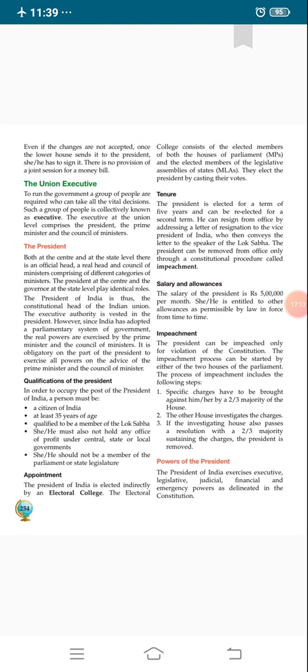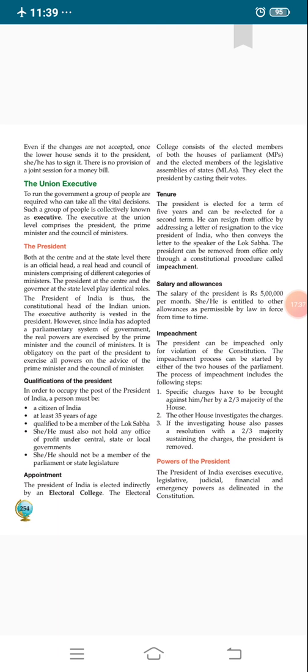It is obligatory on the part of the President to exercise all powers on the advice of the Prime Minister and the Council of Ministers. It means in the parliamentary form of government, the President has many powers, but he or she uses these powers on the advice of the Prime Minister and the Council of Ministers.